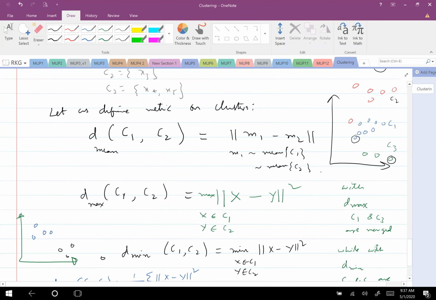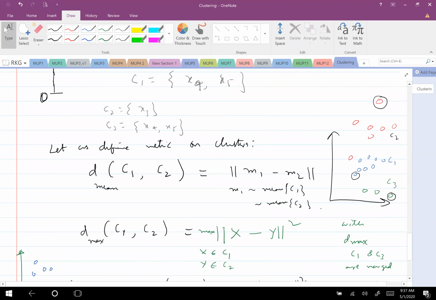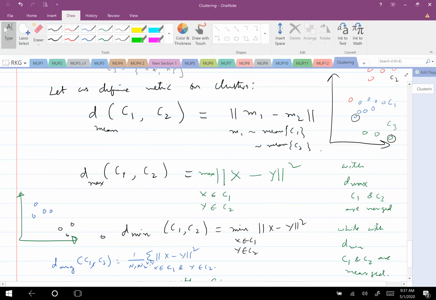No. How does this depend upon the initial point? So you mean to say initial cluster, it depends upon? The first point, like for Dmax and Dmin. Dmax and Dmin will be corresponding to the maximum distance between all the clusters, right? Yeah, in all the points. See, I consider all the points. Say C1 have all the points, I need to check all possible points in C1 versus C2. Among all combinations, which is the minimum.